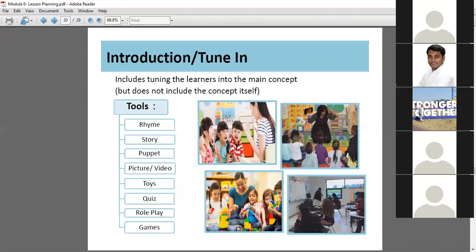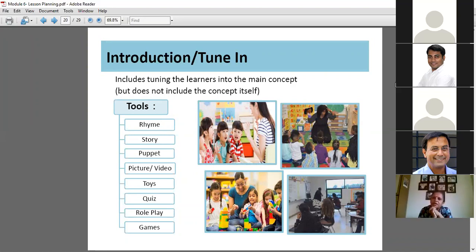Exactly. Suppose we are teaching them a healthy habit of eating junk food versus healthy food. Early to bed, early to rise. Eat an apple every day. Eat raw vegetables. Tell me the salad activity. So what is the topic? The topic is hygiene or something else?